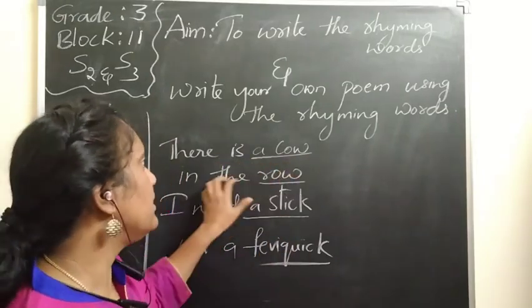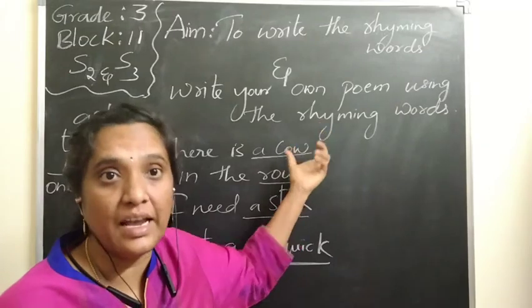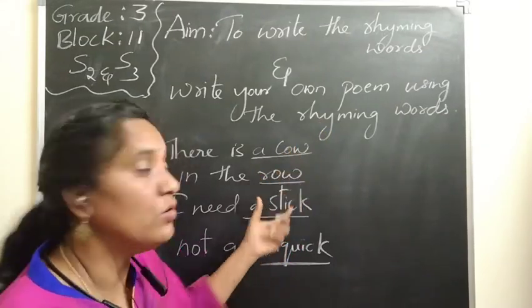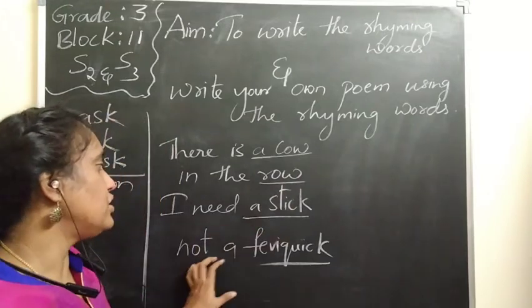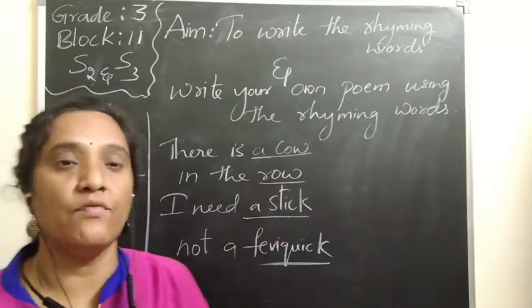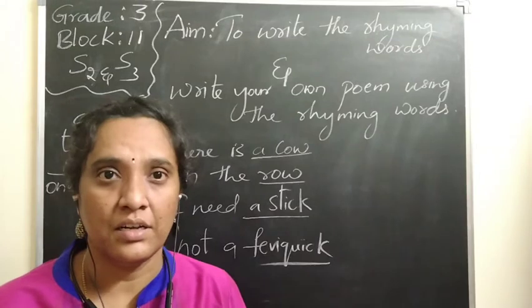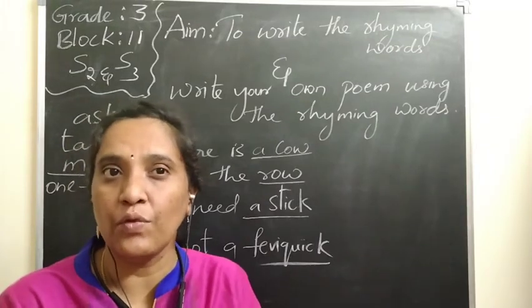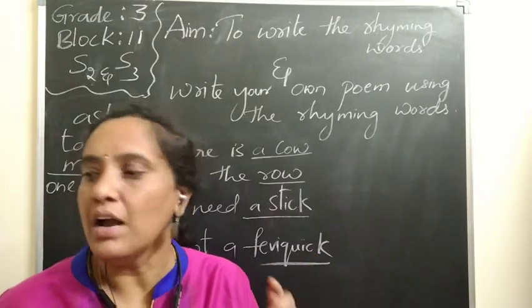There is a ___, in the ___ where can this be there. What can it hold? So basing on that we want to guess. Now I need a ___, not a ___. So what we need for that and what we don't need for that. Basing on that we want to try to frame the rhyming words.